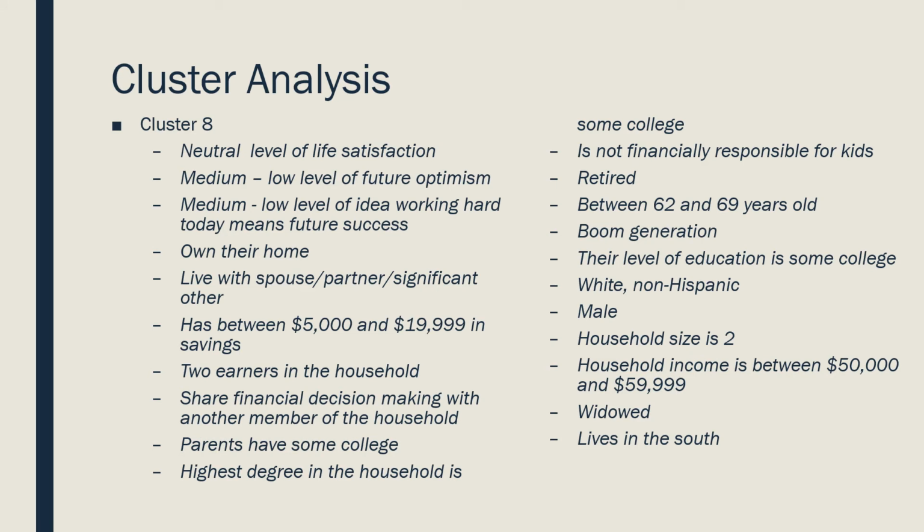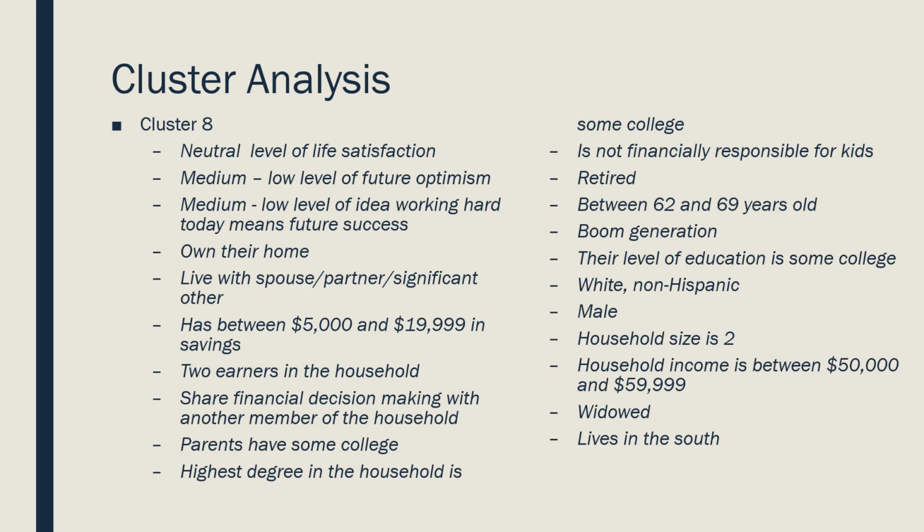And finally, cluster 8. Again, we see these neutral to low level, medium to low levels of life satisfaction, future optimism. They own their own home with $5,000 to $19,000 in savings. Boomer generation, retired 62 to 69. They have some college but not a degree, white non-Hispanic males with $50,000 to $59,000 a year.